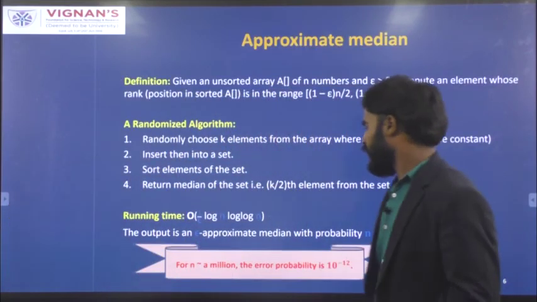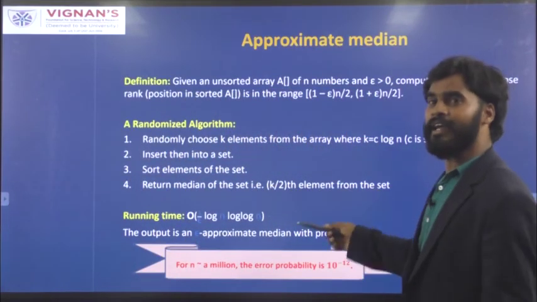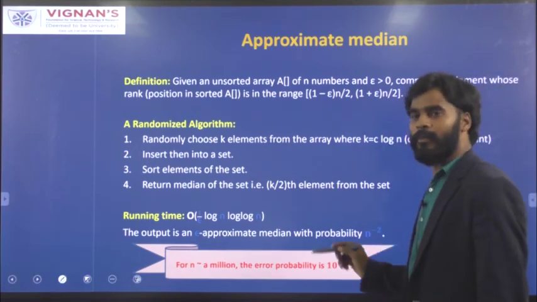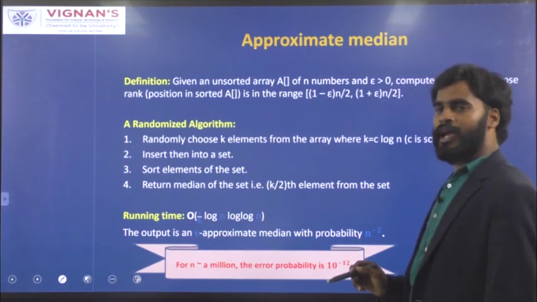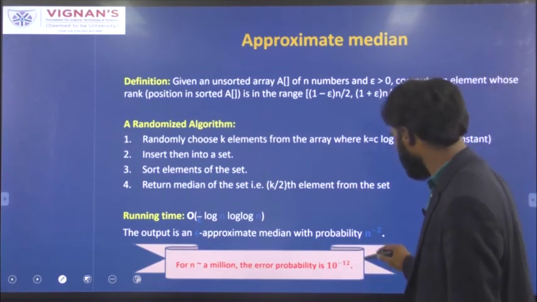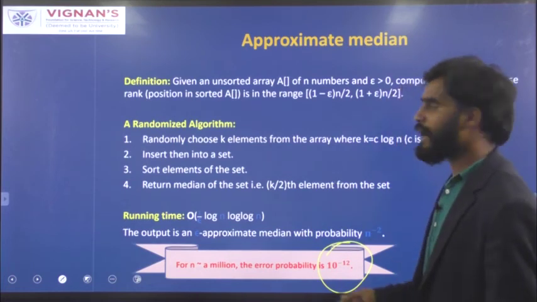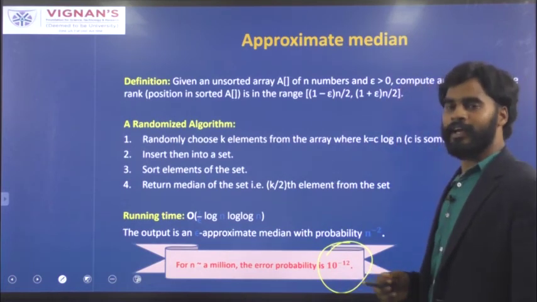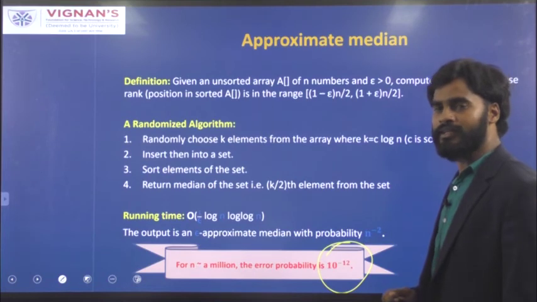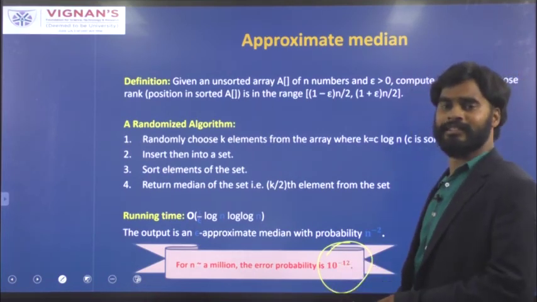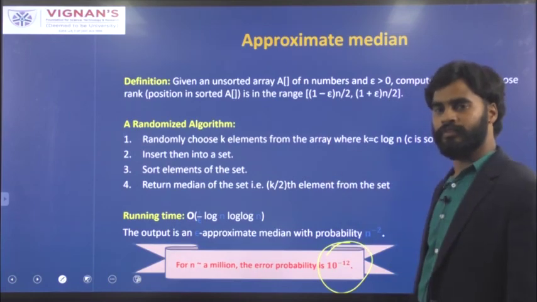For example, let us take finding the approximate median value. If you run this randomized approximate median finding algorithm for 1 million entries, the error rate is 10 power minus 12 only, which is much less than our CPU failure rate.